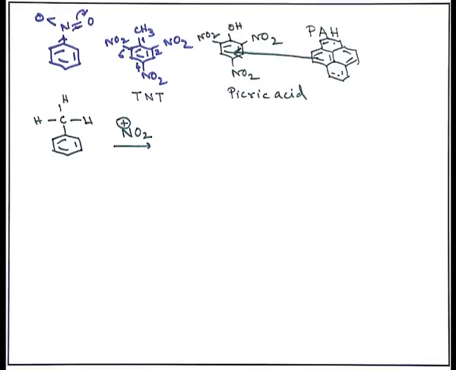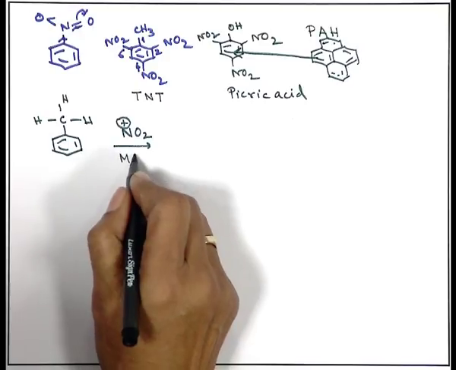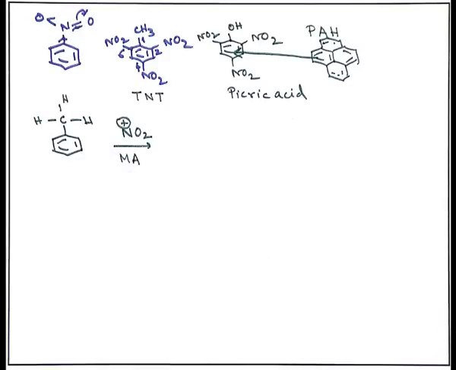How did we do in the previous case? We started with benzene treated with NO2 plus. The question comes, where is the source of NO2 plus? You know one very interesting reaction to get the NO2 plus. In the textbook it is written as MA. MA is the abbreviation of mixed acid, mostly nitric acid and sulfuric acid.